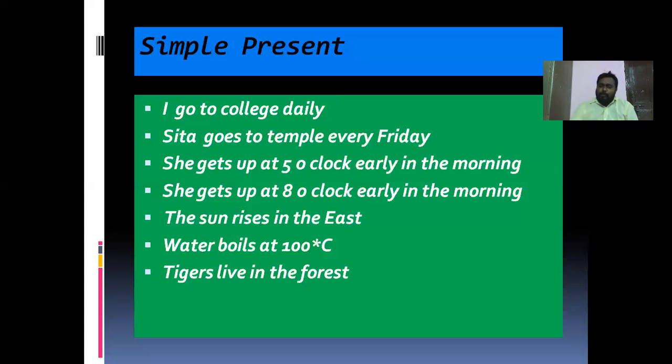For example, you take about water boils at 100 degrees centigrade. Water boils at 100 degrees centigrade. This is also a universal truth because this action will not be changed as per the time, condition and place.